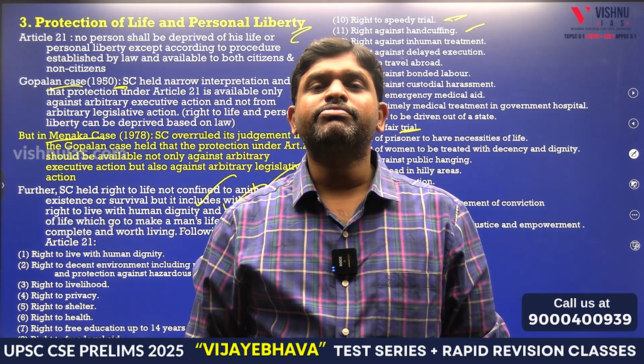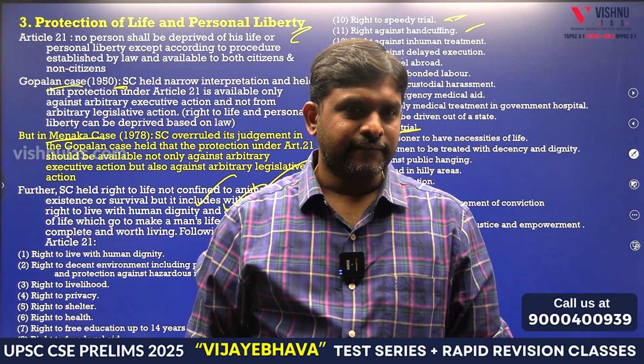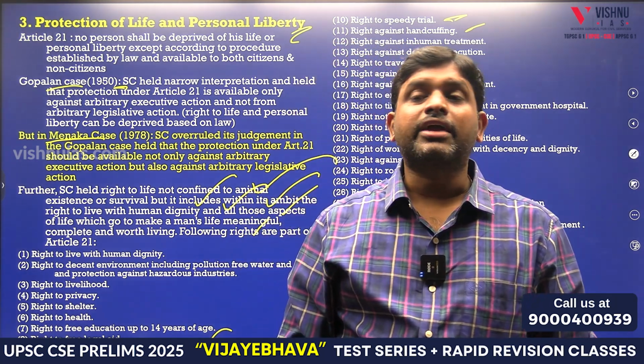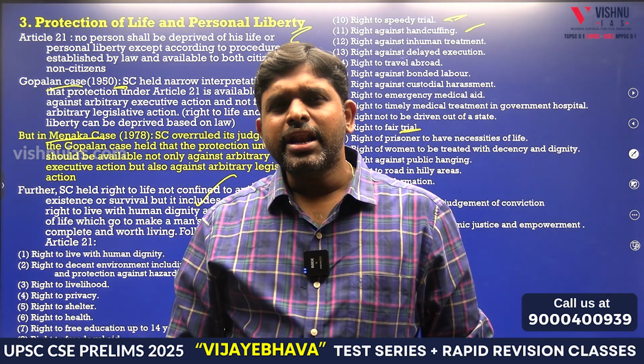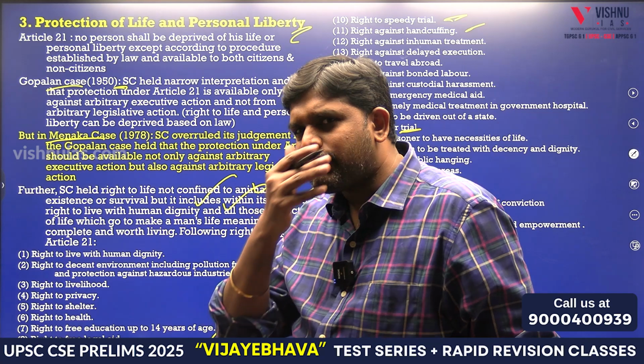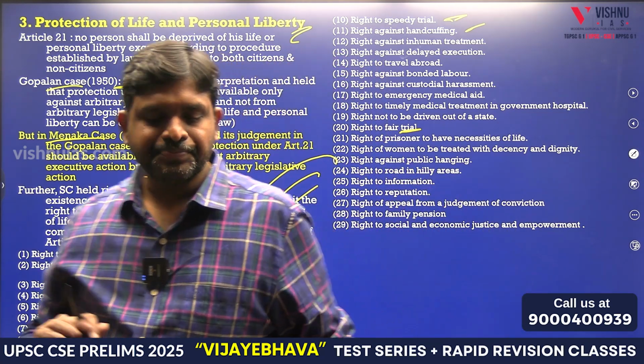From 6 to 14 years, free and compulsory education. 86th Constitutional Amendment Act. Which year? 2002. But it got implemented from when? 2009. Then why 7 years? I will tell you. See.